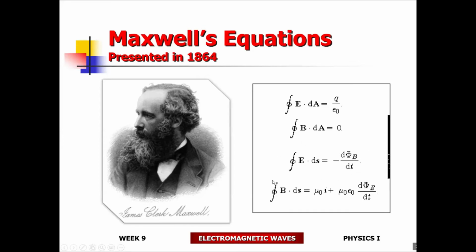Here's Faraday's law expressed in the form of mathematics that Maxwell came up with. If you change the flux within a certain region, it's going to cause a circulating electric field. And here's an expression from Ampere. The current causes a circulating magnetic field.